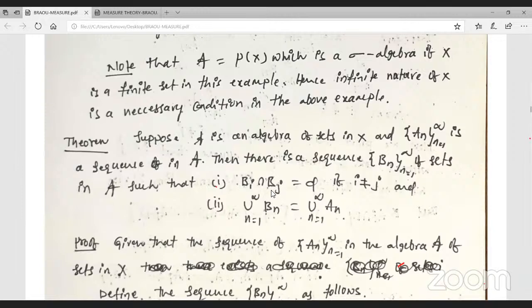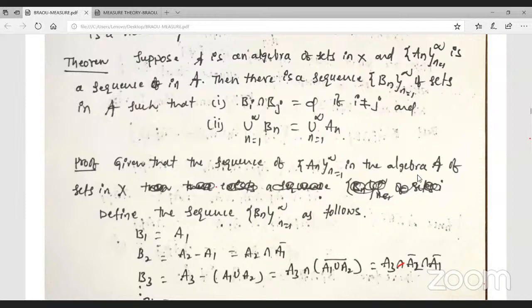Bn, for n equal to 1 to infinity, belongs to A such that Bi intersection Bj equals empty when i not equal to j, and their union is, observe here, the union of Bn equals the union of An. And observe this proof. Given that sequence of sets in the algebra, now define the sequence.